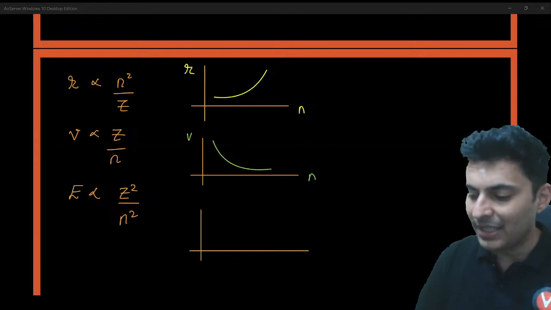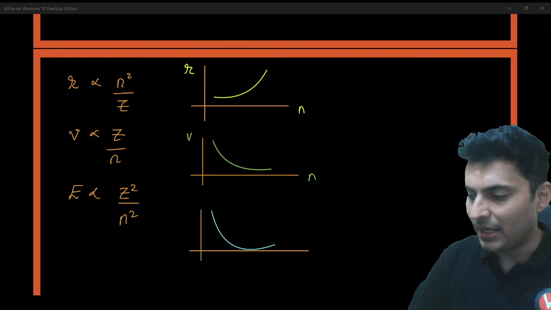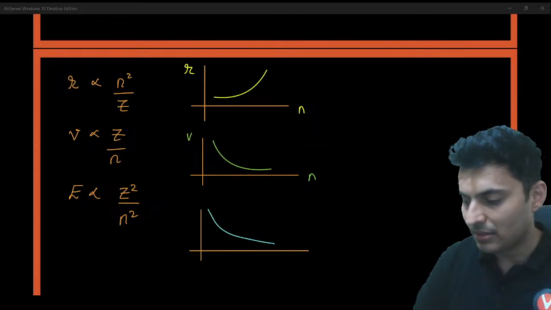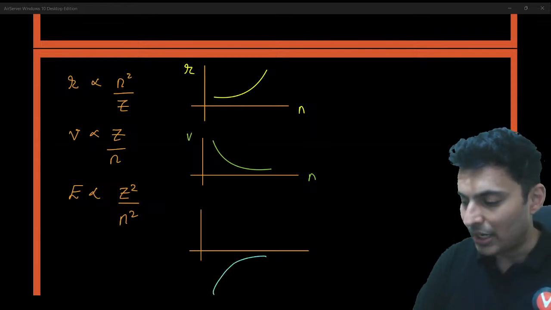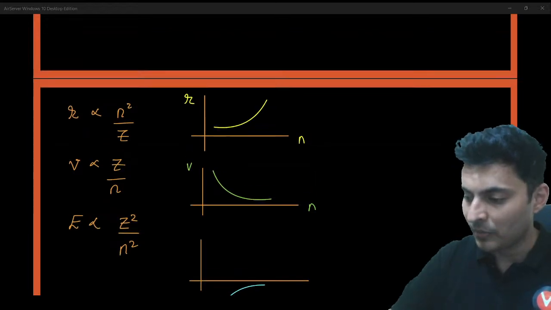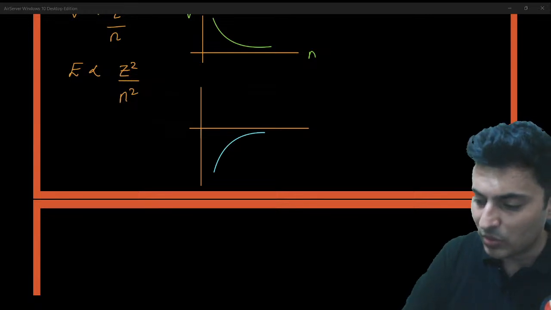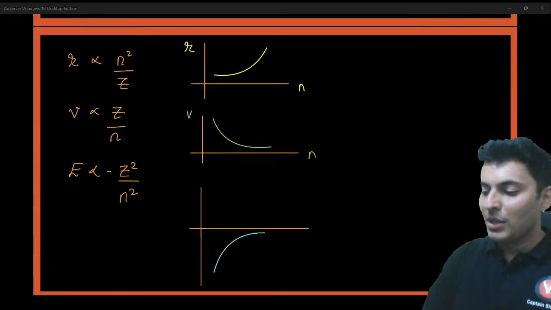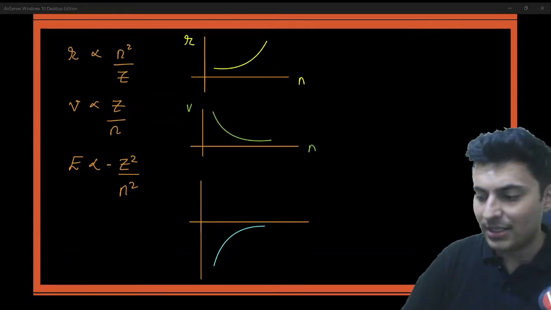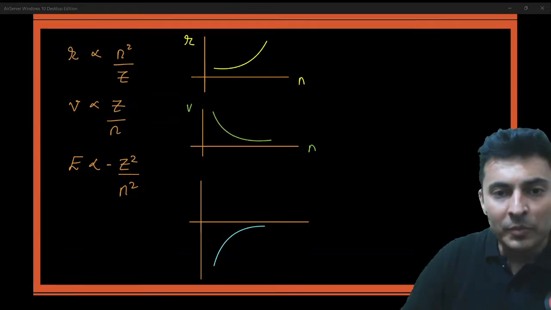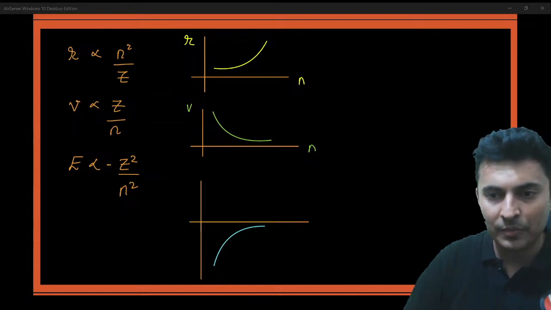That's all. So if you talk about velocity with respect to n, it is inversely proportional. Right. Energy with n square, so it will be again 1 by n square. So it will be like this. This is how the graph is. But strictly speaking, energies are negative values, so I should put it technically over here, because energy is always negative. So technically there is a minus sign there. So these are the graphs which you should know with regards to Bohr's radius, Bohr's velocity, and the energy of any electron in any nth orbit. Correct. Perfect. Awesome.